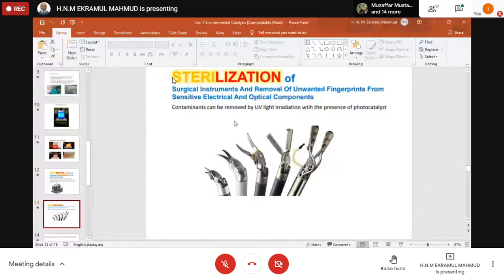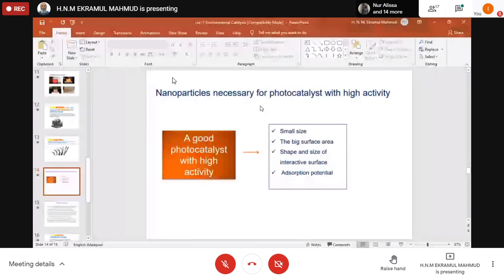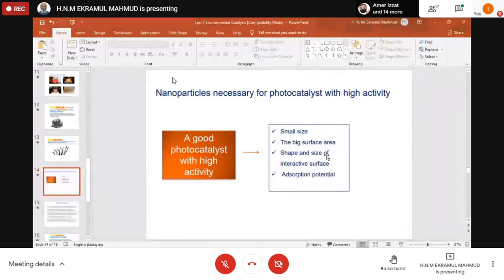So nanoparticle photocatalysts nowadays can be used as a photocatalyst. So they have high activity. So a good photocatalyst with high activity should be small in size. The size should be small. Big surface area, not big, large. Put it large. Okay. Large surface area, shape and size of interactive surface, absorption potential, all these should be possessed by a photocatalyst. That should be a good photocatalyst.